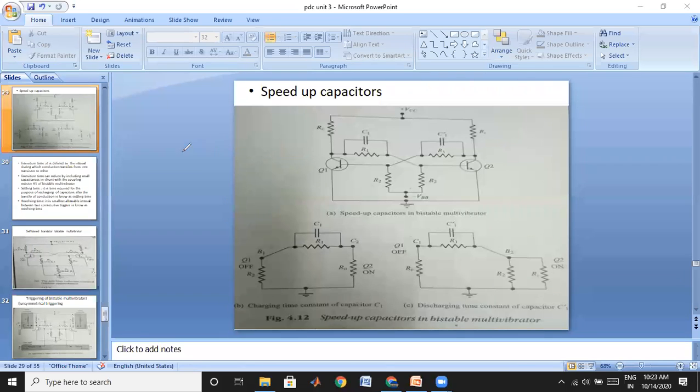And one more concept you have to recall is the attenuator, which we have seen in your first chapter. This is a simple attenuator. Suppose we have 1 kilo ohm here, and this is also 1 kilo ohm. If we apply 4 volts here, and I collect the output here,